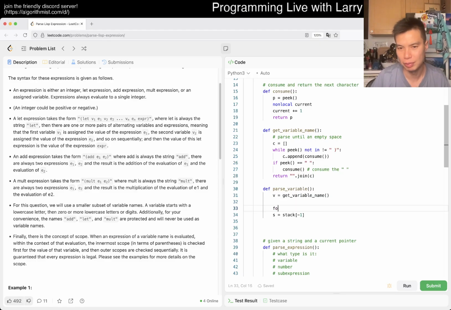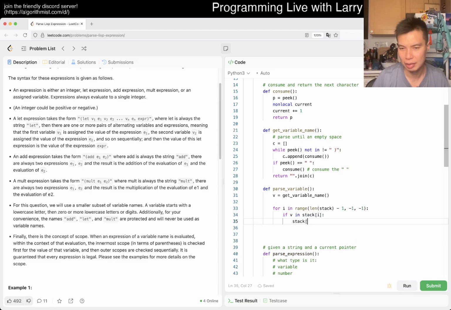So maybe we do a for loop, ranging from length of stack minus 1 down to the top. If v is in stack of i, that means it exists, then we can return stack i v.